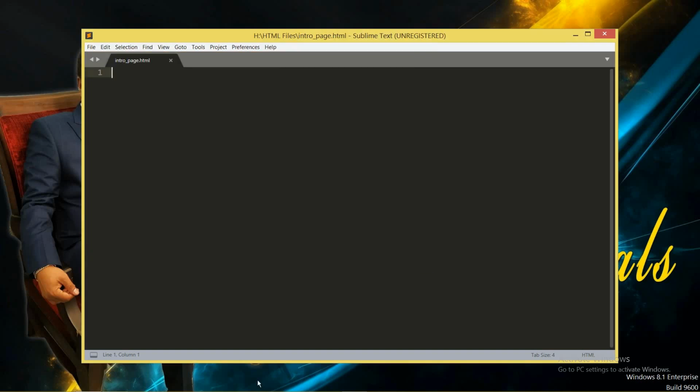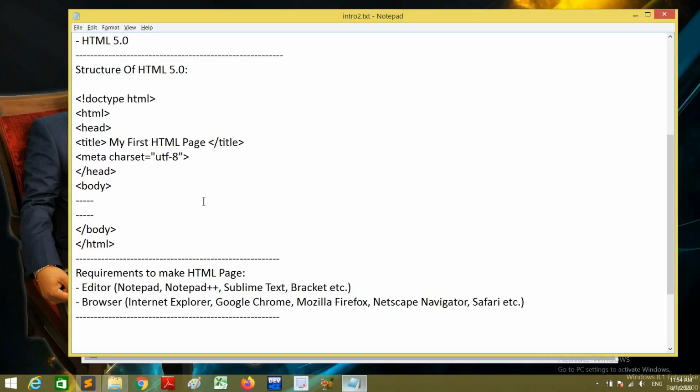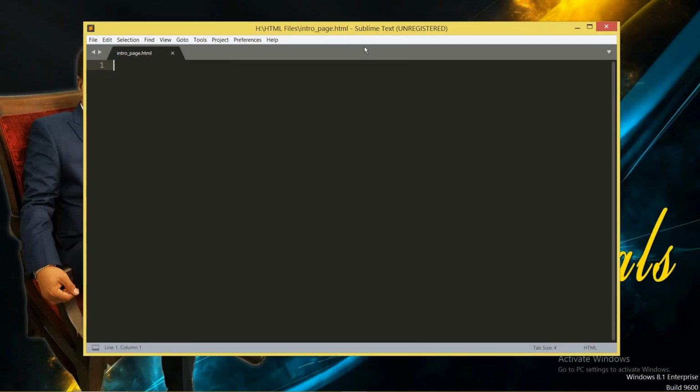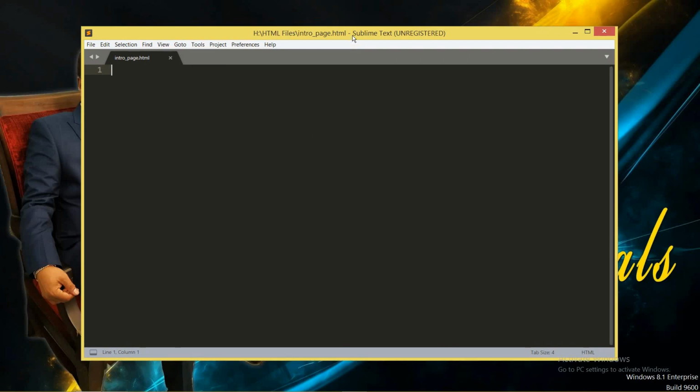After saving the file, I just told you the structure. This was the structure, and you have to write this structure in your editor every time you want to make a new document. In this particular editor, if I type an angular bracket and HTML, all the HTML will appear automatically.